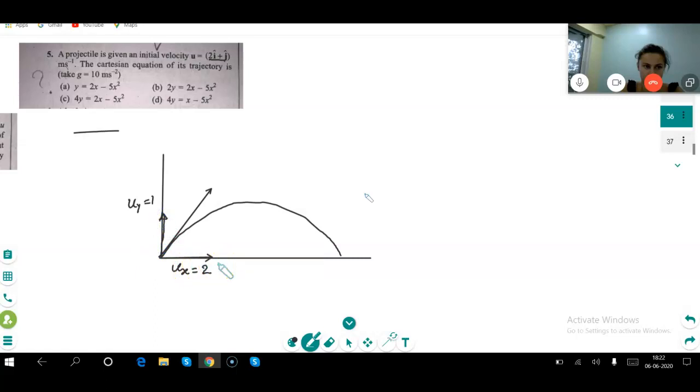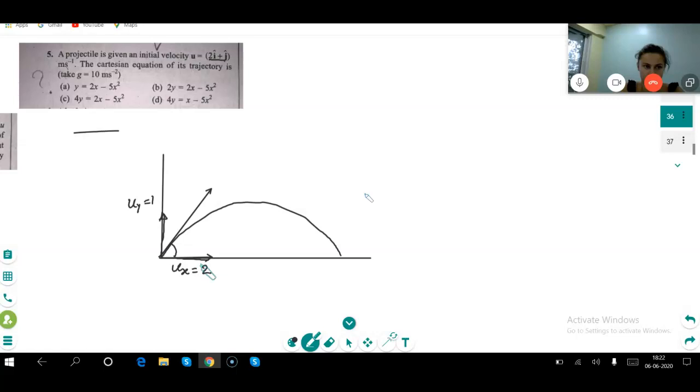In place of the angle it is given, what is given? In place of the theta angle, what have they given? The component values themselves they have given. Yes. Is it clear? Then what are they telling?